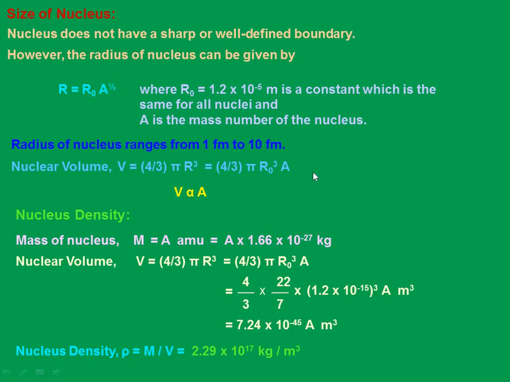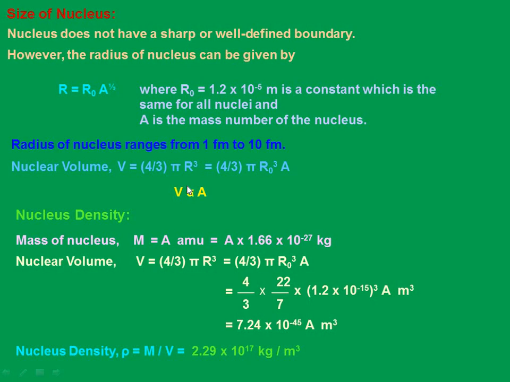From the experiments we can get this relation. For that we have to think in more detail. Similar to an atom, which is very familiar, the nucleus is not a solid object.